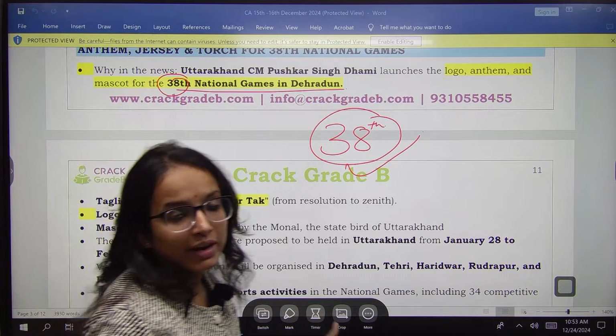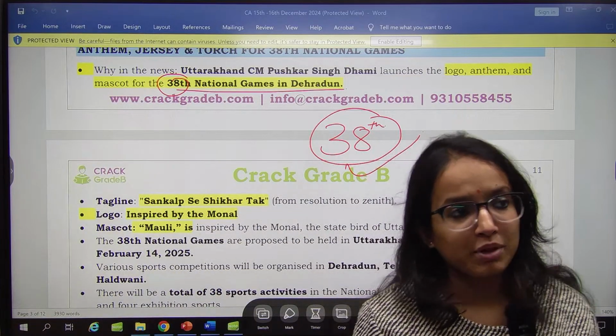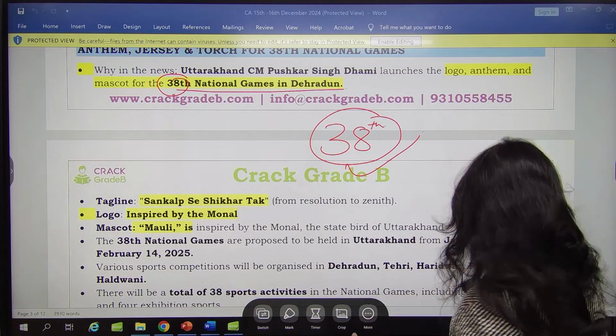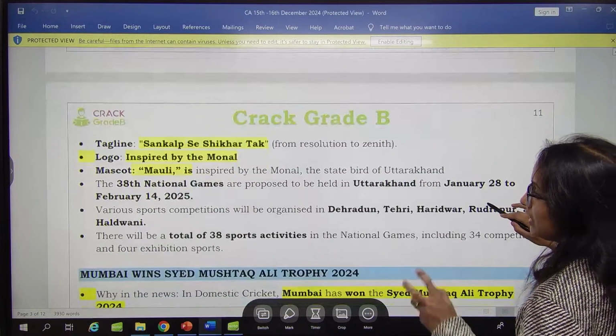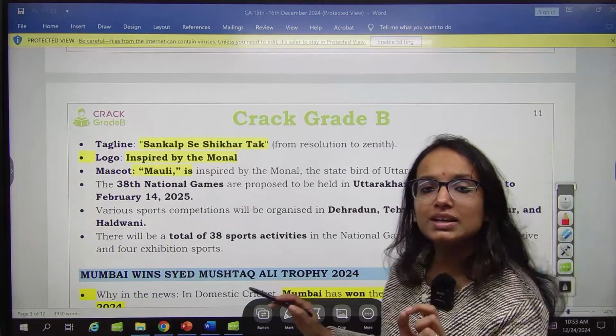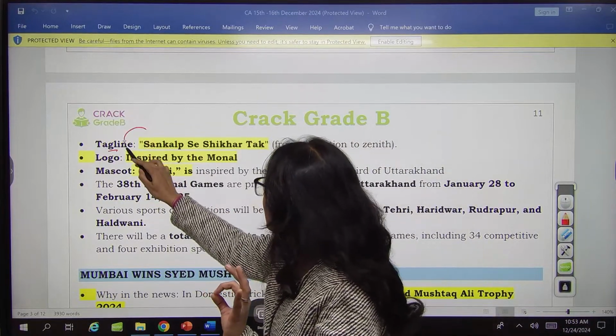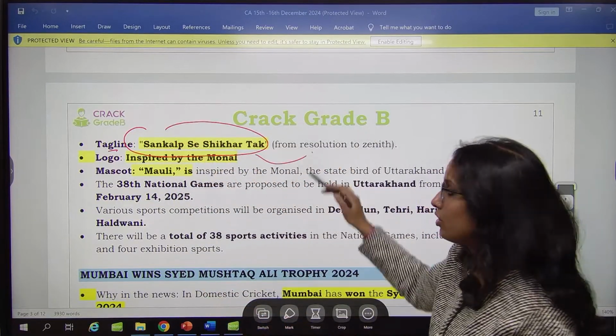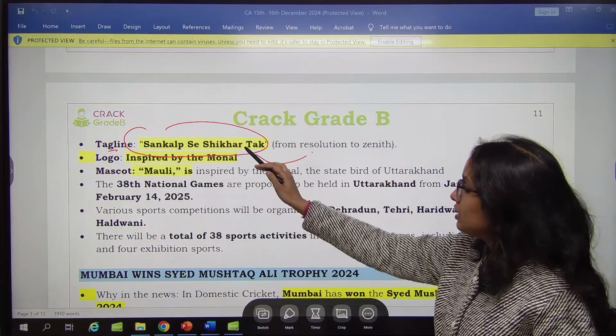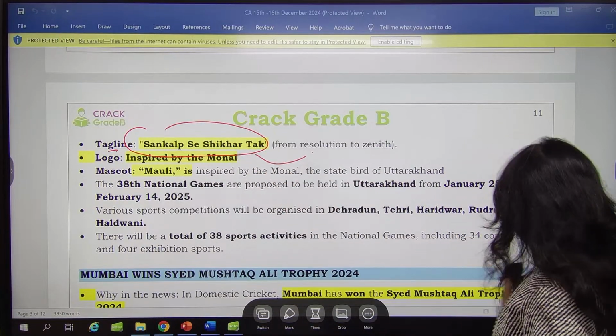These are important facts for all upcoming examinations, also for SBI. Remember these minor facts, but they are very important. What is the tagline for the 38th National Games? The tagline is Sankalp se Shikhar tak.